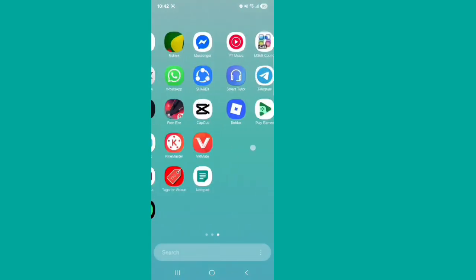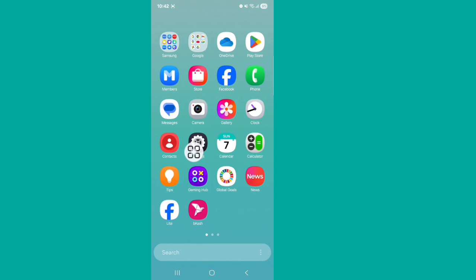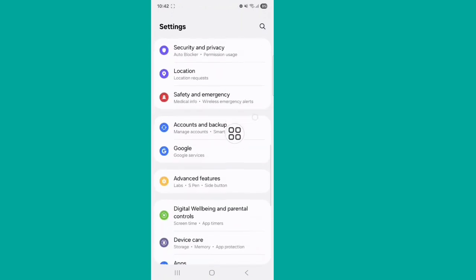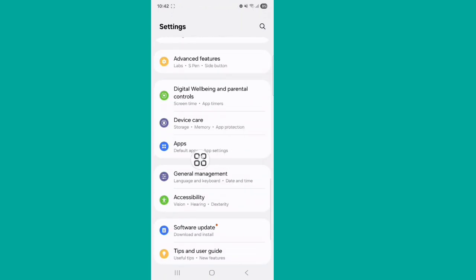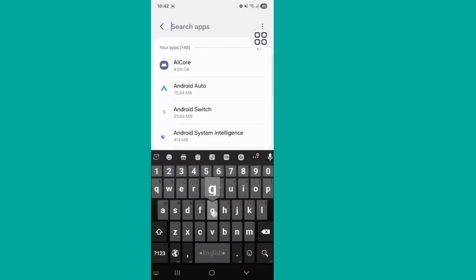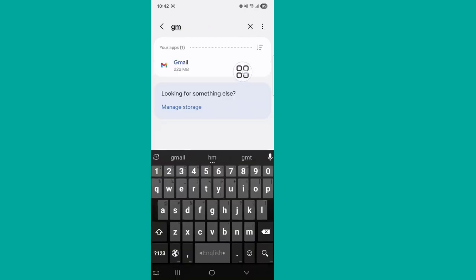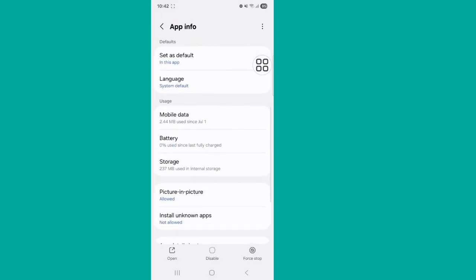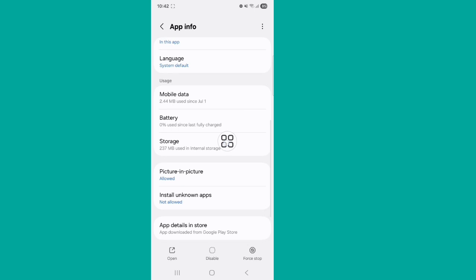Go to your settings. Tap on this. Scroll down a little bit. Find your apps. Tap on apps. Search your Gmail. Tap on Gmail. Scroll down. After that, tap on storage.